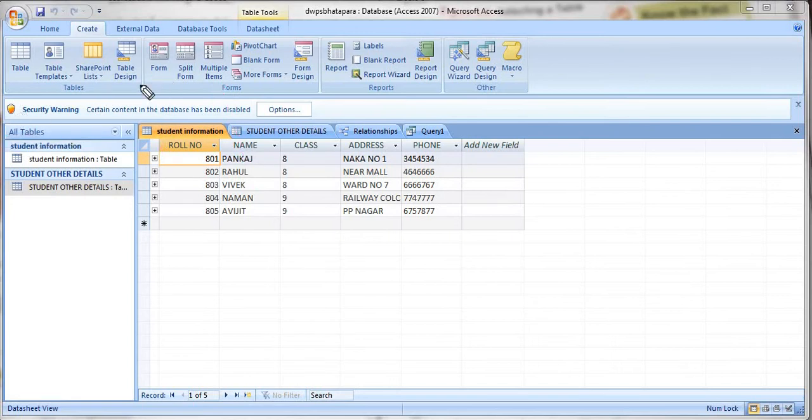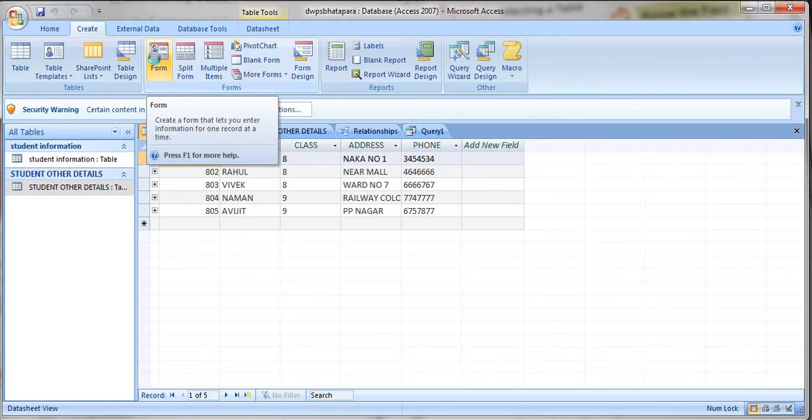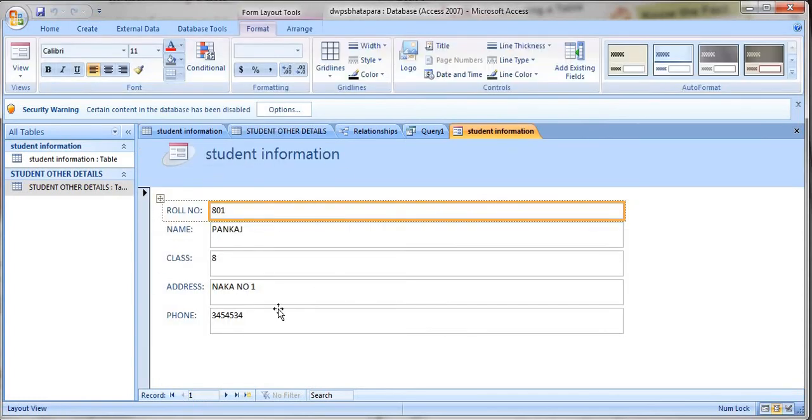See, here we have this form option. I will click on that. When I double click on it, the form will open. And at the top you can see some new tabs have been created: the format tab and the arrange tab. And generally one more tab comes, that is the design tab. These 3 tabs, design, format, and arrange, are generally created whenever we create a form.